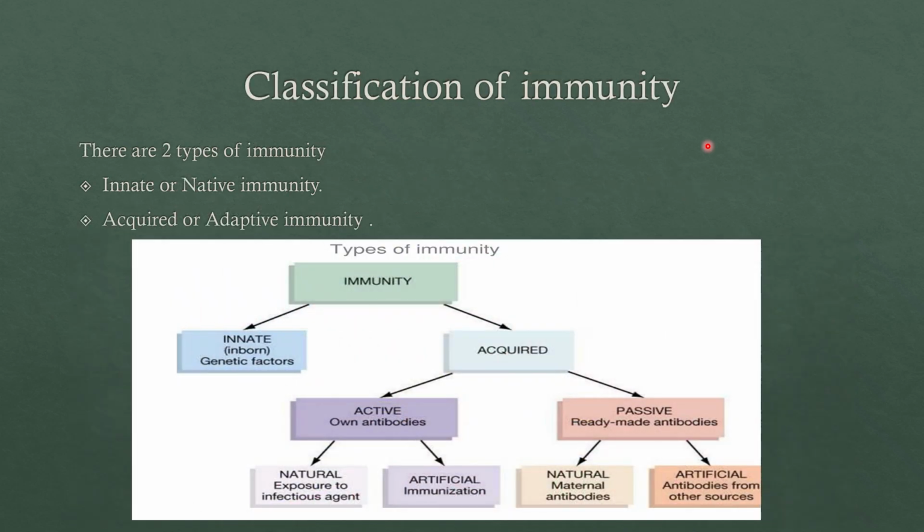Coming to the classification of immunity, there are two main types: first, innate or native immunity, and second, acquired or adaptive immunity. We'll discuss them in detail. Before that, see here in the flow chart: immunity is mainly divided into two main types, innate and acquired. Acquired is again divided into two types, active and passive. In active there are two types, natural and artificial. In passive too there are two types, natural and artificial. We'll study all of them in detail.